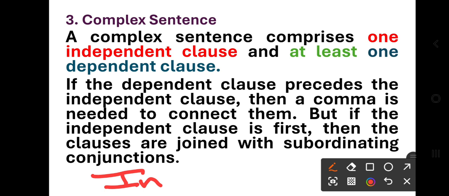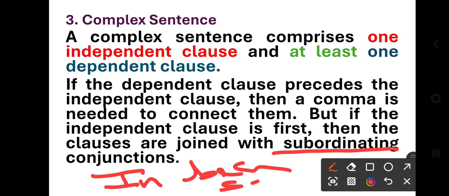Means the independent clause is joined by because, and so on.